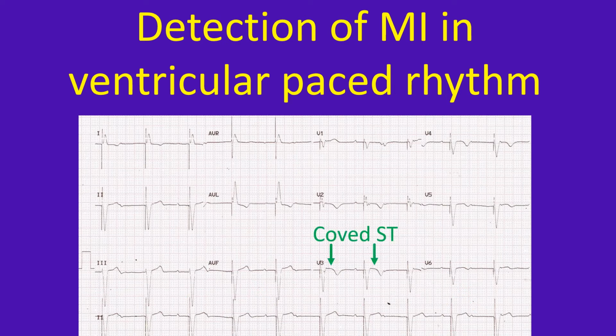T waves are inverted in leads V2 to V6 in the presence of negative QRS complexes. Concordant T waves would suggest a primary T wave abnormality and hence the associated myocardial infarction. Careful scrutiny of the ST segment shows mild coving of the ST segment in anterior leads, best noted in V3.